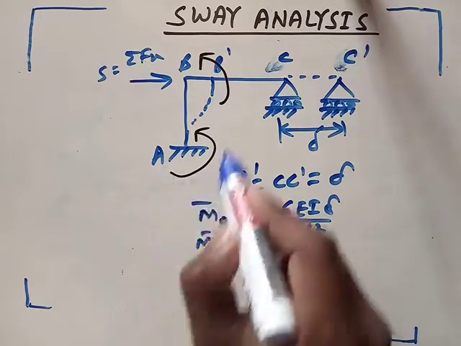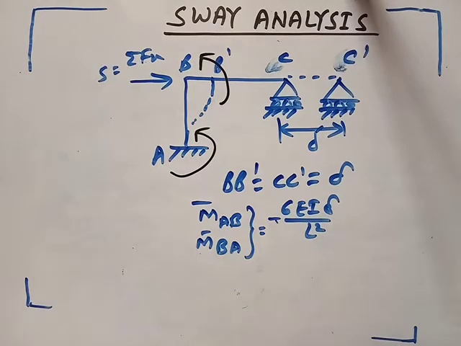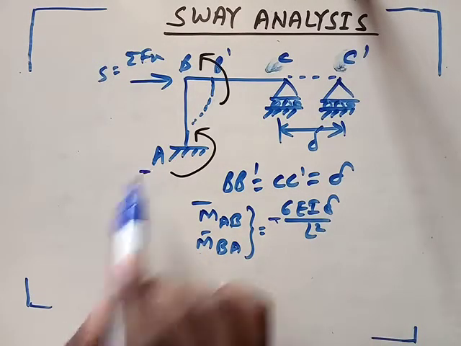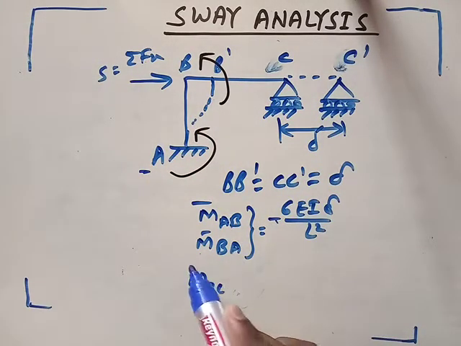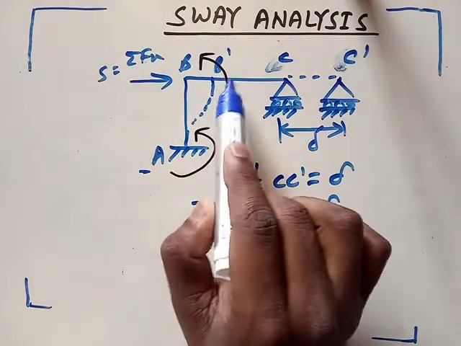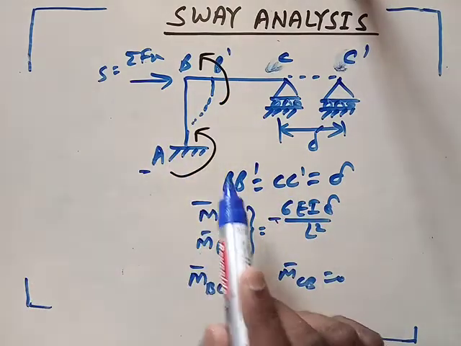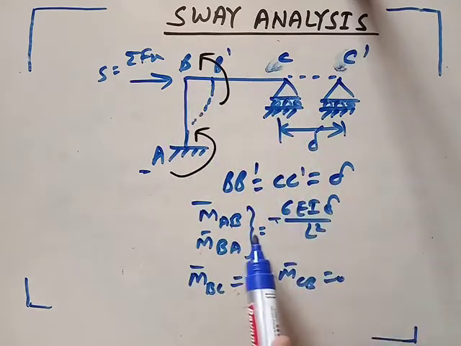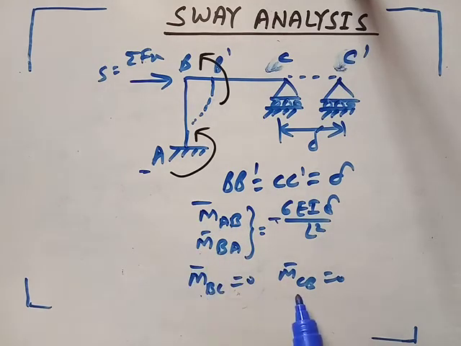And because this is in the anti-clockwise direction, we will put minus here. So we have the fixed end moment of AB and BA, while M bar BC is 0, and M bar CB is also 0. Remember, we are in the third step. What we have done: we have removed the external loading and applied the sway force, and due to this sway force we have found the fixed end moment for all the points. So here it is M bar AB, M bar BA, M bar BC, M bar CB.